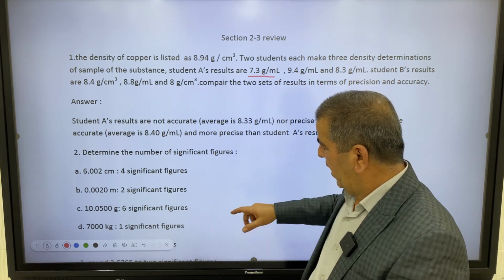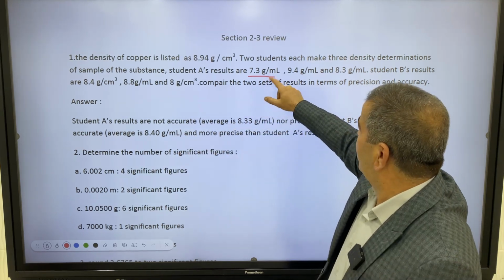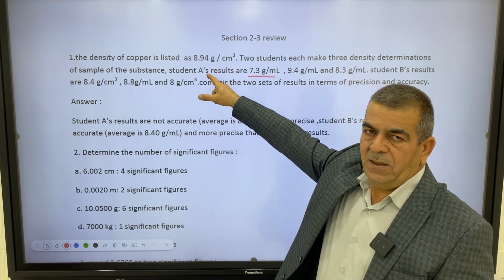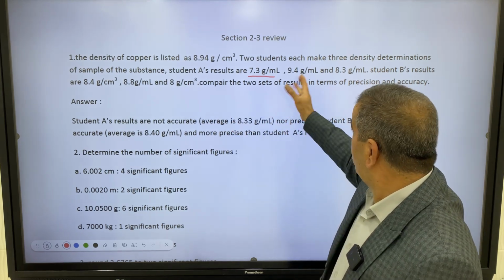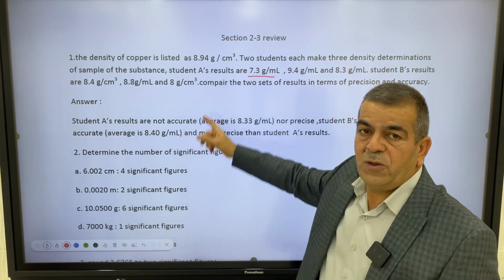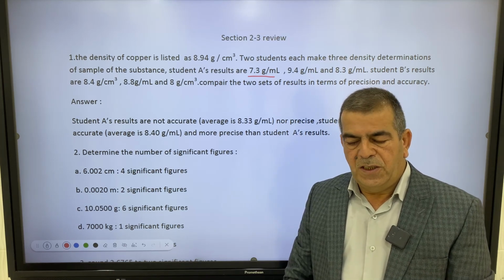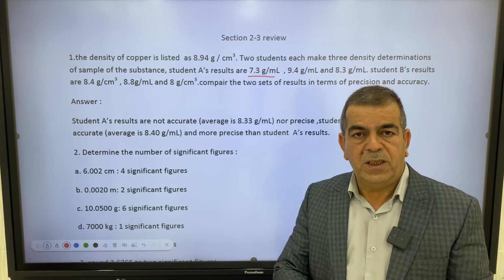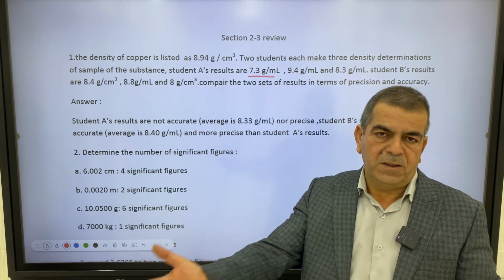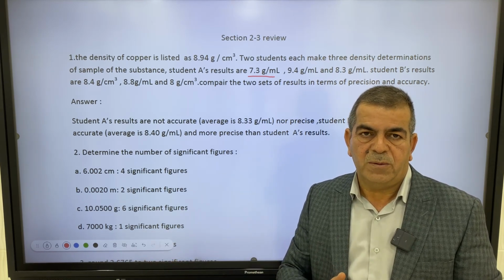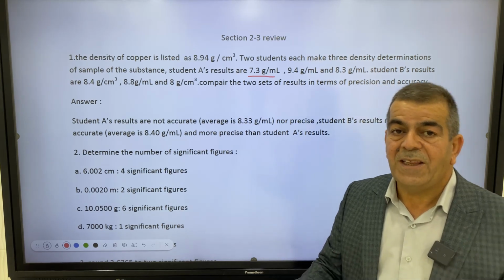Let's see the answer. Student A results are not accurate. Why not accurate? Because they are far from the acceptable value, far from the real value. Are they close to each other? You see, they are not close to each other. So for the first student A, the results are not accurate and not precise. Not precise because they are far from each other also.